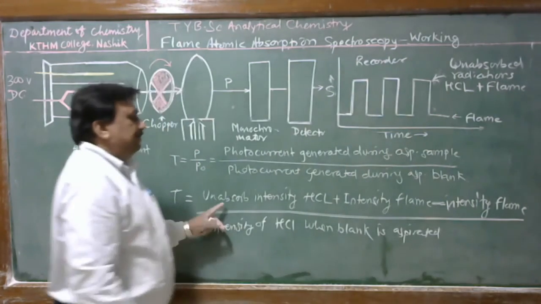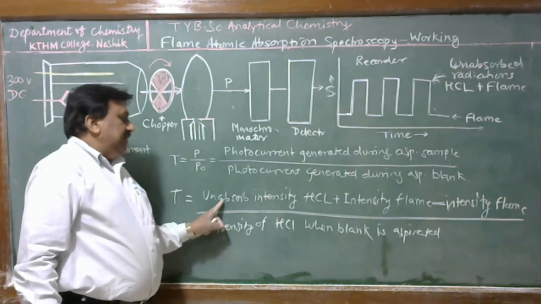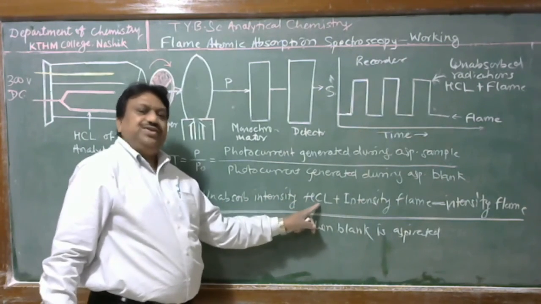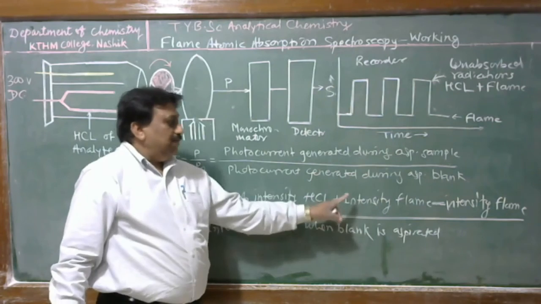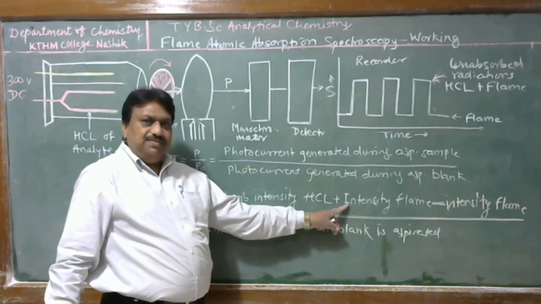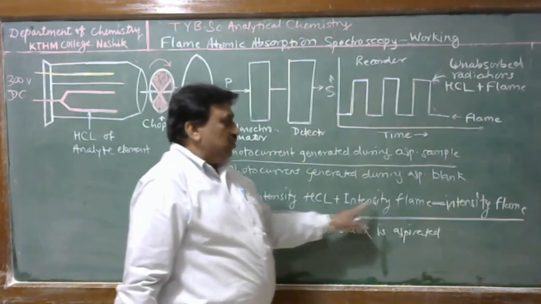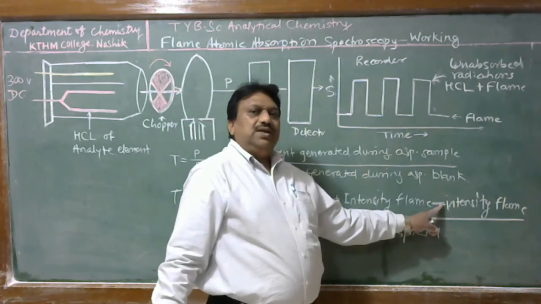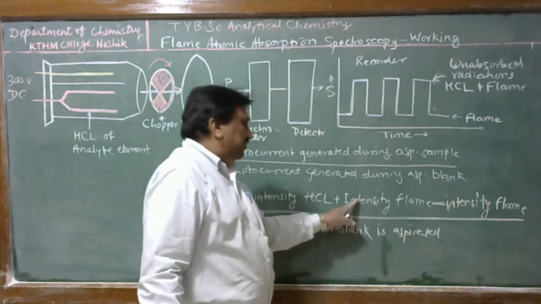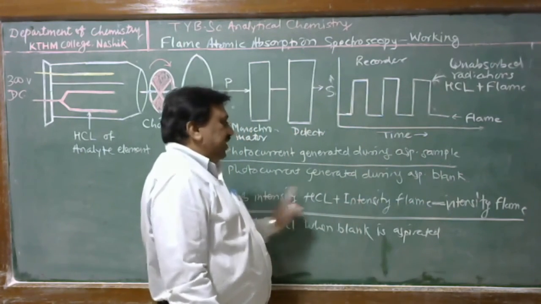That means when sample is aspirated, the detector receives unabsorbed radiation from the hollow cathode lamp plus radiation from the flame, and when we modulate the source, the intensity from the flame is eliminated from this total radiation.